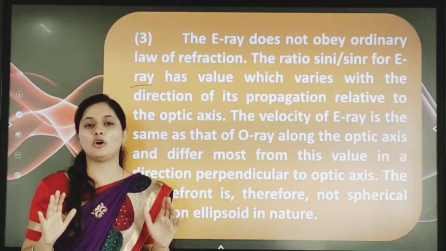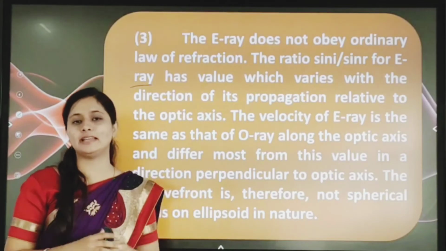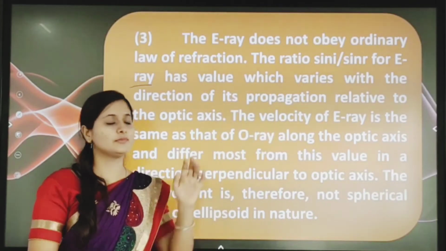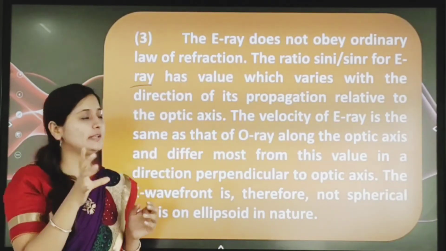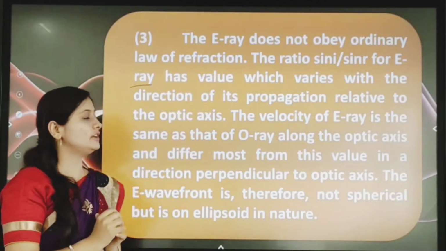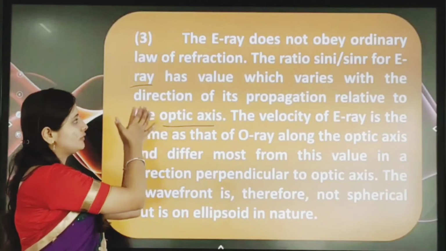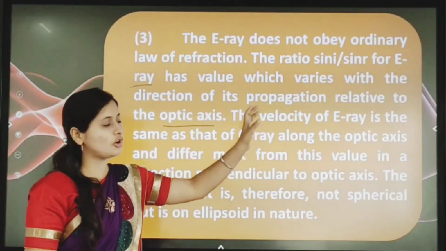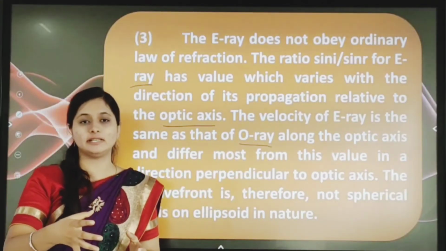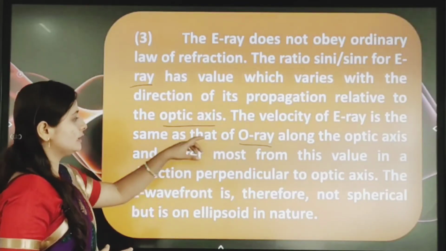Here the first point is what? It does not obey the law of refraction. But next, he gave a certain ratio, that is sin i by sin r. Sin i by sin r means the sine of the angle of incidence by the sine of the angle of refraction. So that ratio for the extraordinary ray has a certain value, which can vary with respect to which axis? The optic axis. Next, continuing this part, the velocity of the extraordinary ray is the same as that of the ordinary ray. So whatever the velocity of the extraordinary ray is, it is the same as for which ray? The ordinary ray.